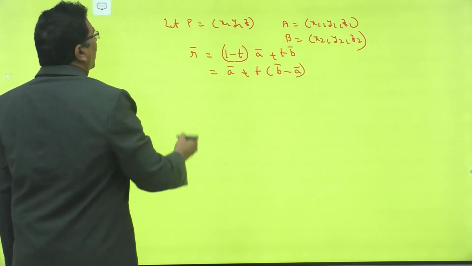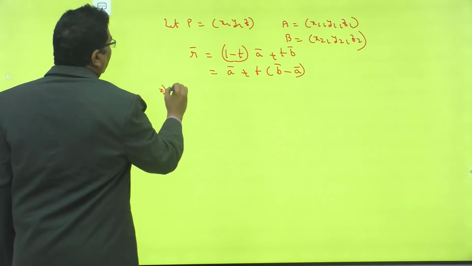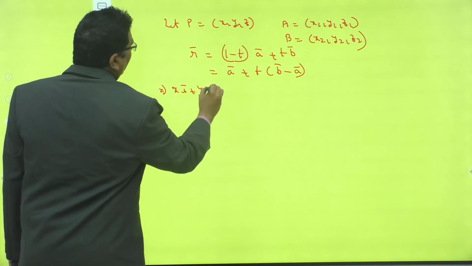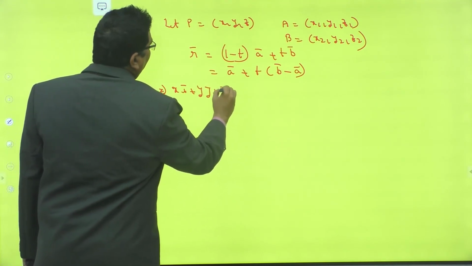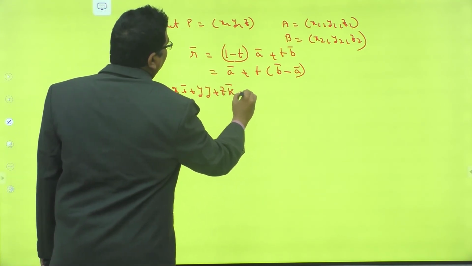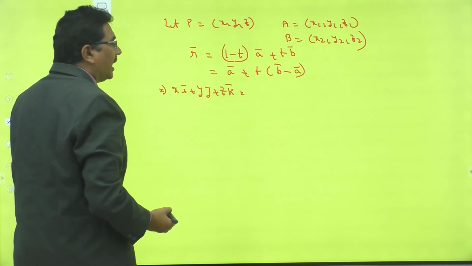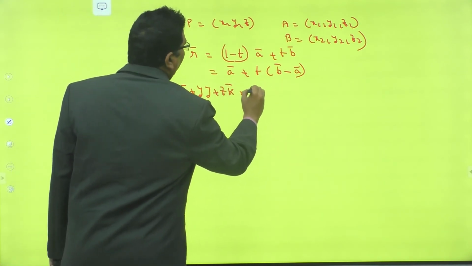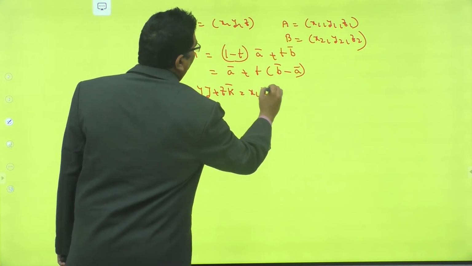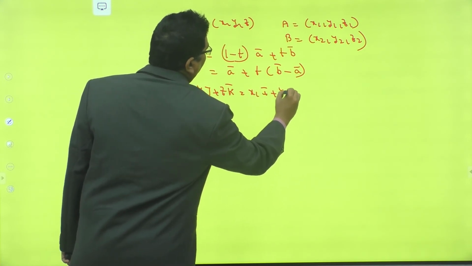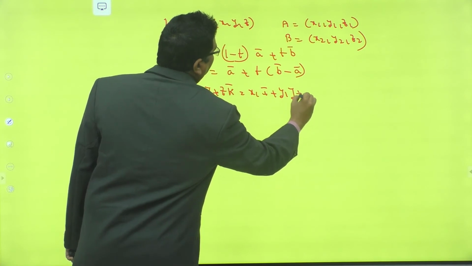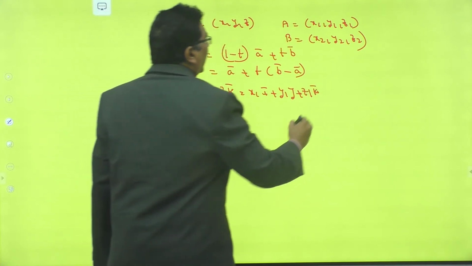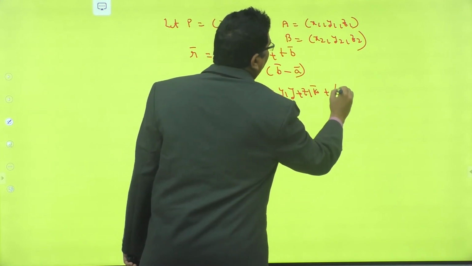What is R bar? R bar means x i bar plus y j bar plus z k bar, that is equal to A bar, which means x1 into i bar plus y1 into j bar plus z1 into k bar, plus T into (B bar minus A bar).